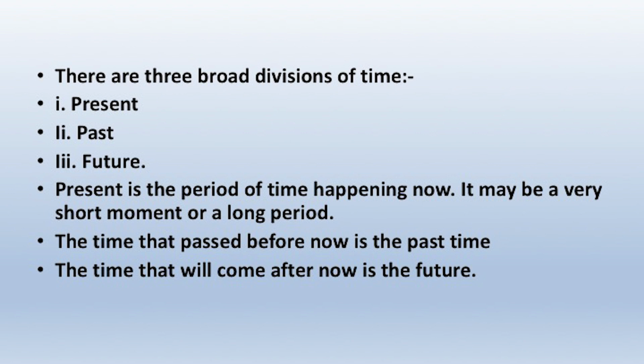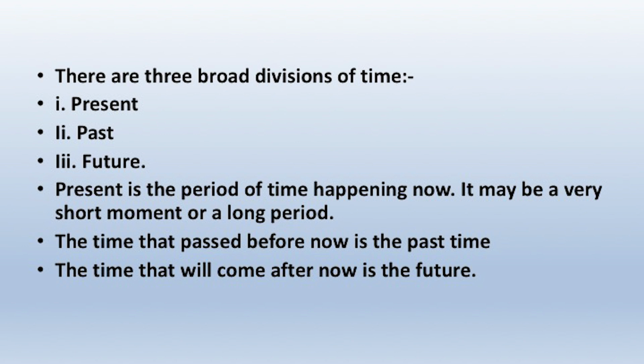Before going to tense, I would like to tell you that there are 3 broad divisions of time: the present time, the past time and the future time. Present is the period of time which is happening now. It may be a very short moment or a long period. What about past? Past is the time which took place before now, which passed before now, and future, it is the time which comes after now. The time that will come after now is the future.